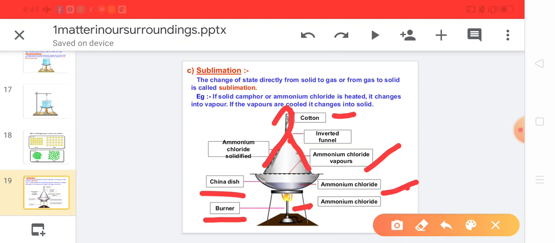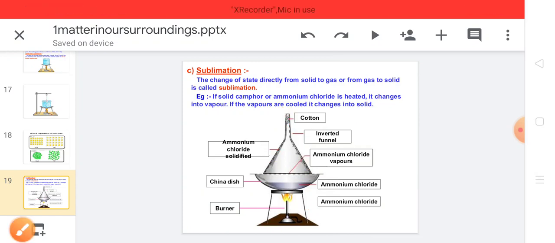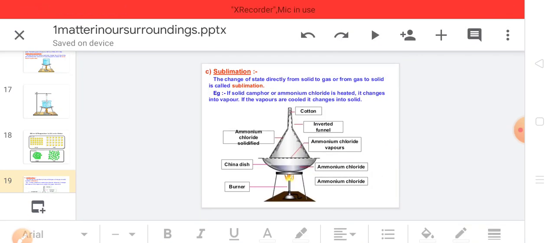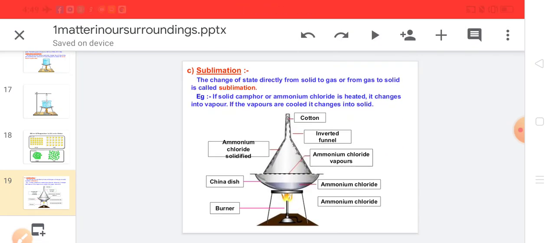So when we are heating ammonium chloride, it is converted into vapors, and these vapors settle at the margins of the inverted funnel, and afterwards when the temperature is lowered, it solidifies. This process is sublimation, because here solid ammonium chloride is converted into vapor form.